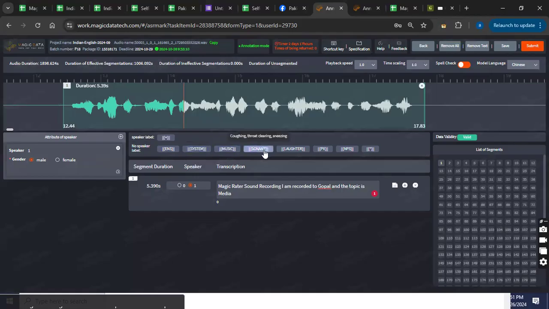Sonnet is anything like coughing, throat clearing, or sneezing. We're not going to write the spellings, okay? If in a segment a person is only coughing, we are just going to use this tag. We are not going to write the spelling coughing, coughing, okay? Laughter, it's ha ha ha if it's more than 0.5 seconds. If a person is laughing more than 0.5 seconds, we are going to use this tag. If he is laughing less than 0.5 seconds, then we are going to write the spelling H-A-H-A-H-A.